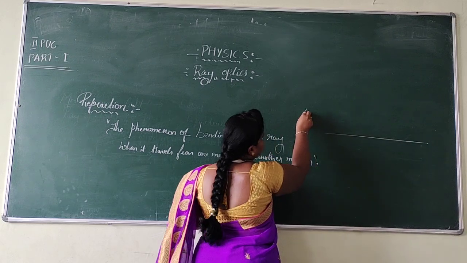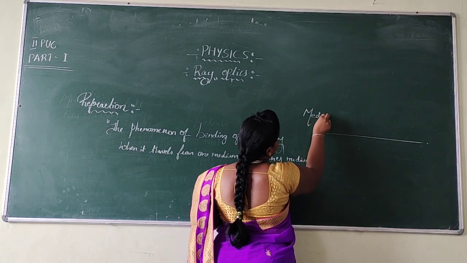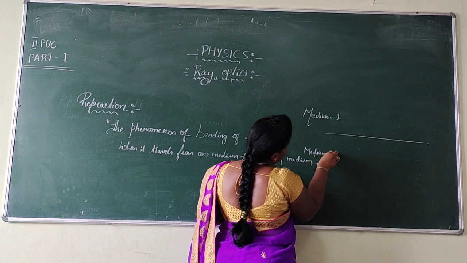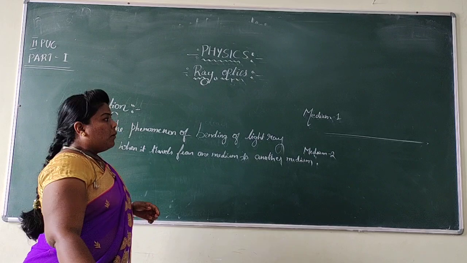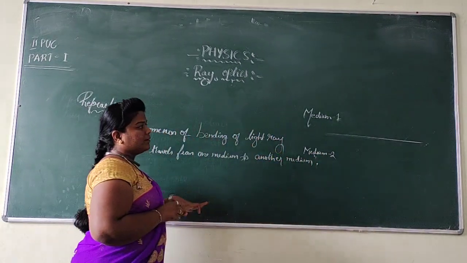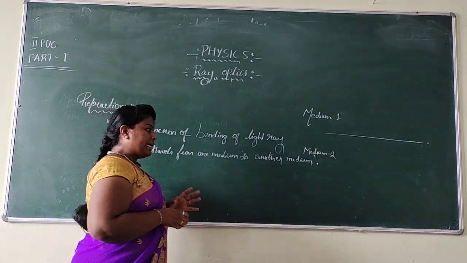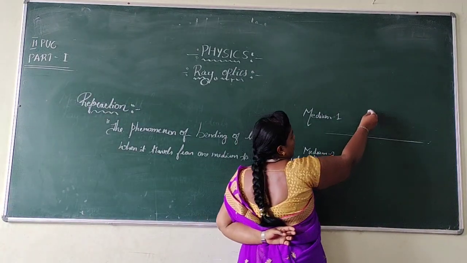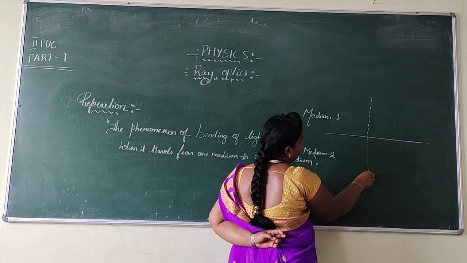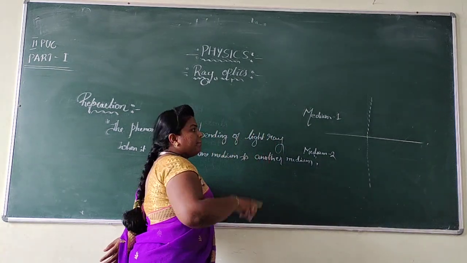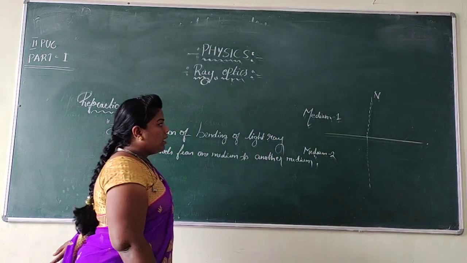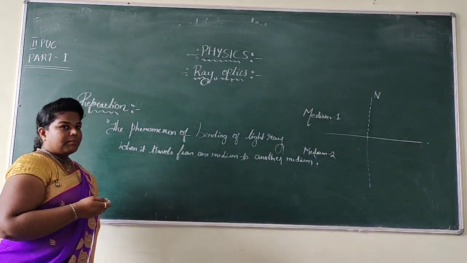So I am going to write the two different mediums here. Let us consider this as medium 1 and this as medium 2, whereas this line shows that there is a partition between the two different mediums. Dear students, I am going to draw a perpendicular line to this pair of mediums. That perpendicular is termed as the normal.